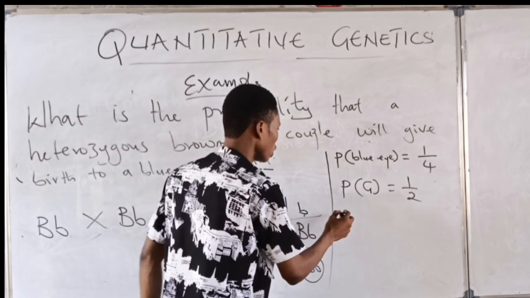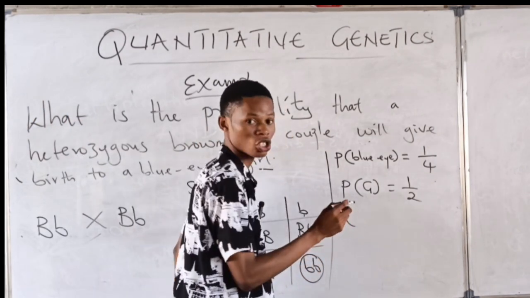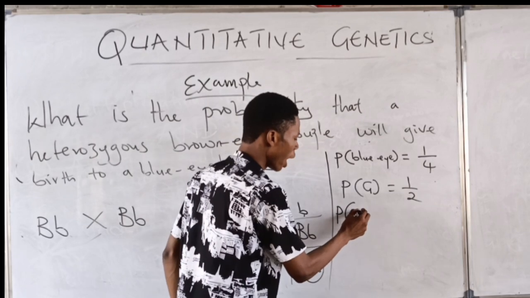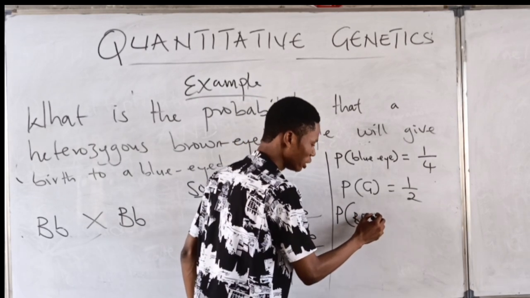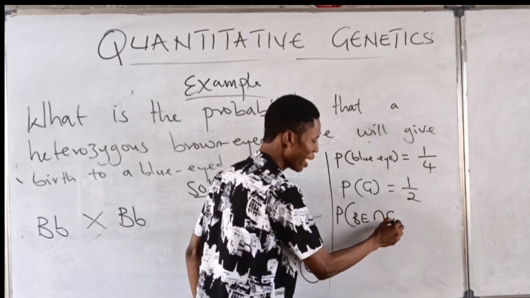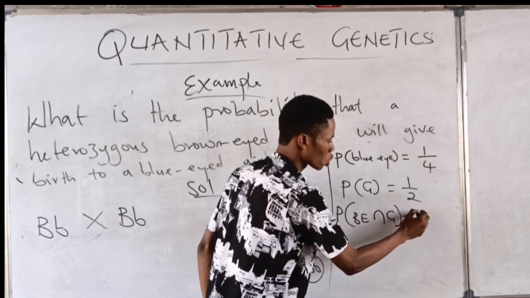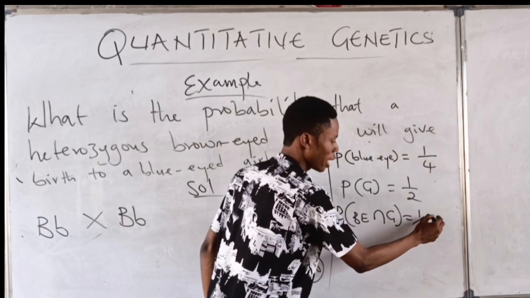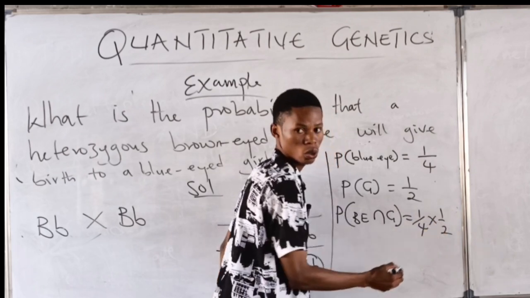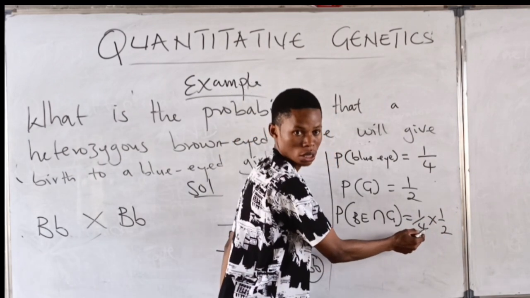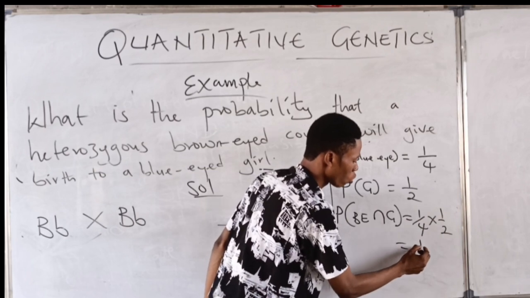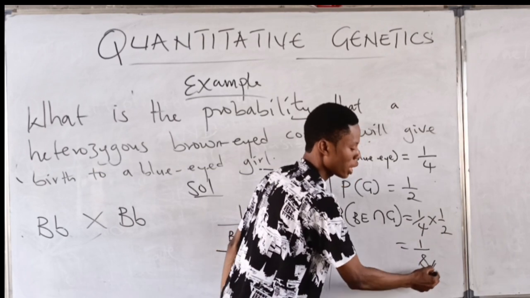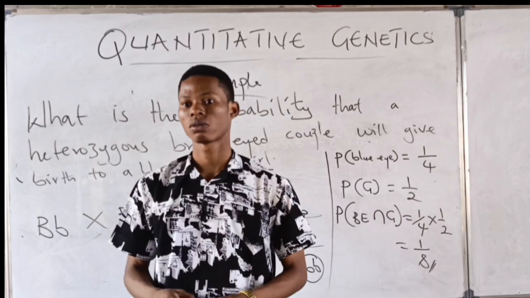So in this case, the probability of the child being blue eyes, let me use B for blue eyes, and a girl is equal to 1/4 times 1 over 2. Hope you all know why we're using times. So 1 over 4 times 1 over 2 gives you 1 over 8. And that's our answer. 1 over 8.